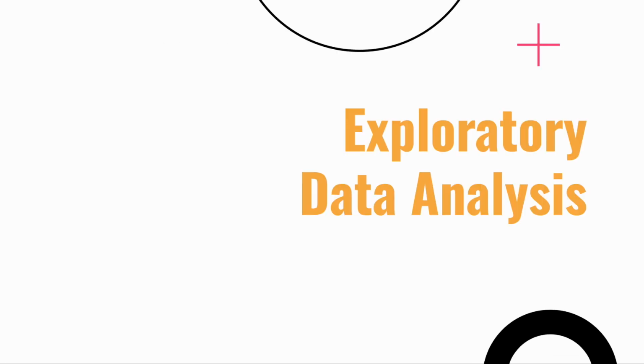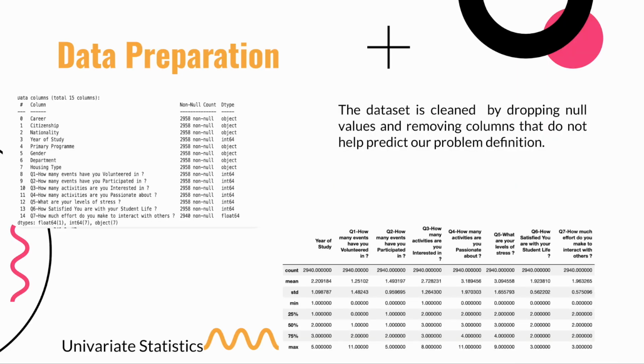Thank you, Darren. So now we take a look at exploratory data analysis to better understand our dataset. Before analyzing our dataset, we first clean our data by dropping columns that do not help in predicting our problem statement. On doing this, we are left with 15 columns. We then check each data field for null or ambiguous values and then remove them. We now have 2,940 data points in our clean dataset, and we go on to perform univariate statistics on it as seen on the slide.